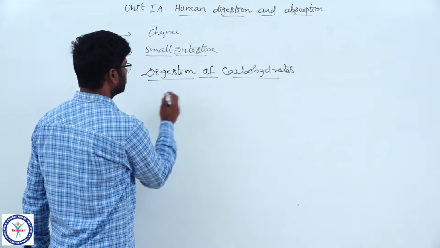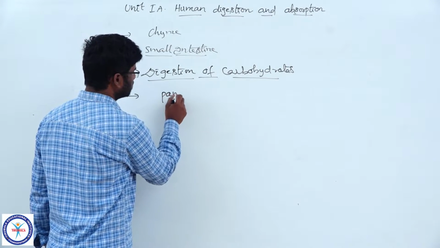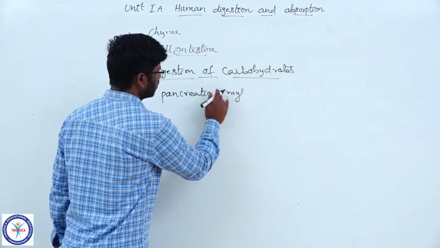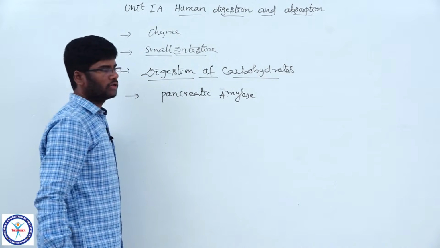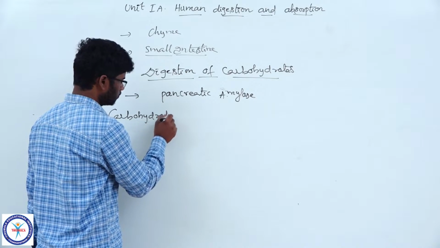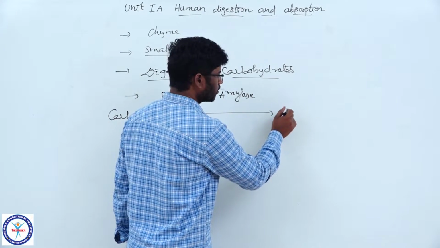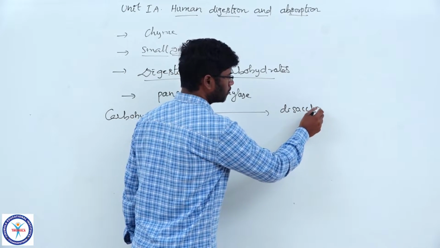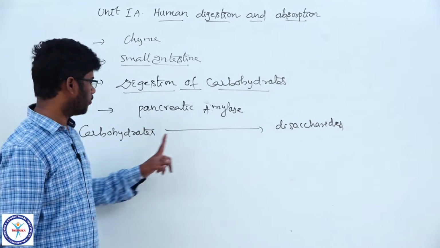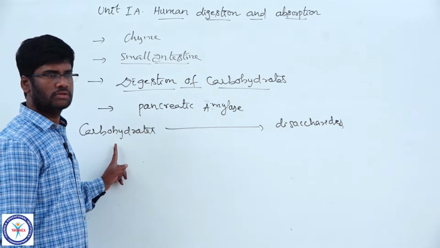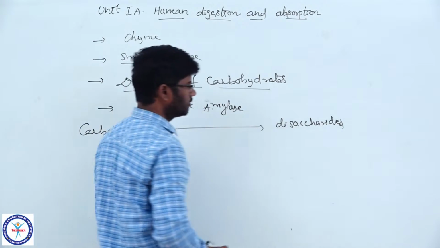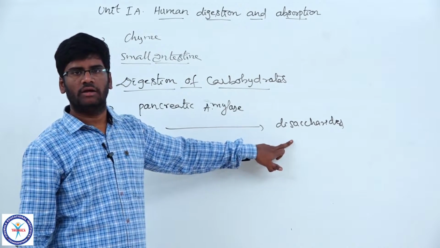Now come to the digestion of the carbohydrates by pancreatic amylase. The pancreatic amylase converts the carbohydrates into disaccharides. Disaccharides are the end products of carbohydrate digestion by the pancreatic amylase enzyme. Disaccharides are of three types: maltose, sucrose, and lactose.